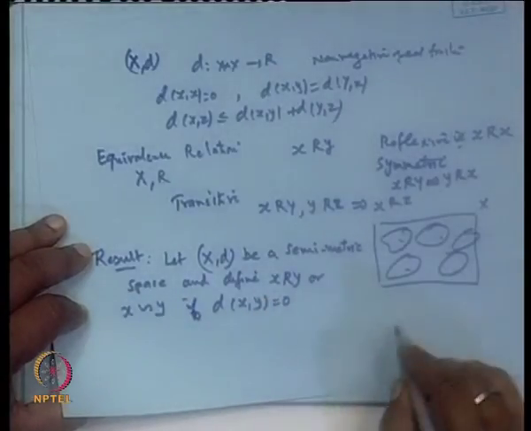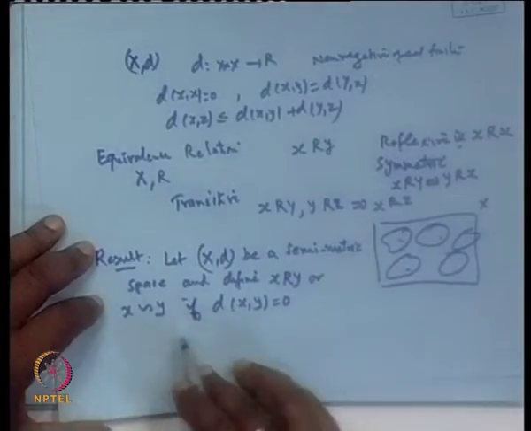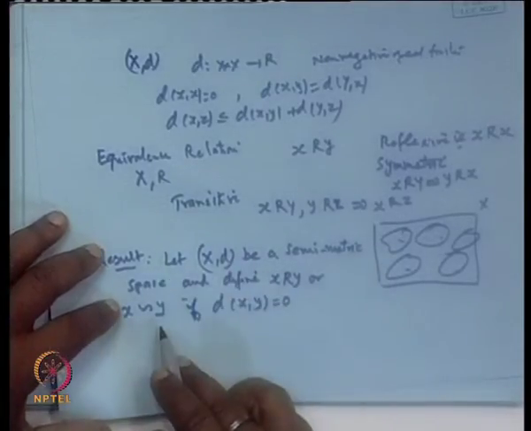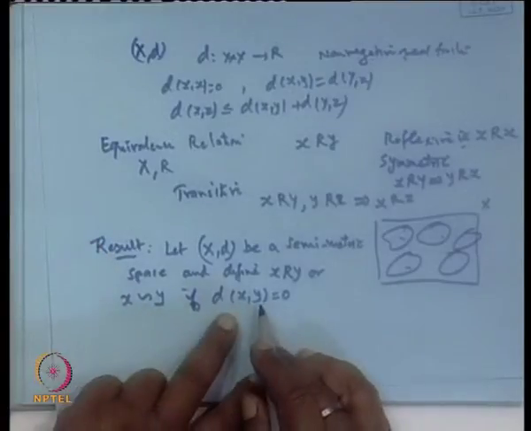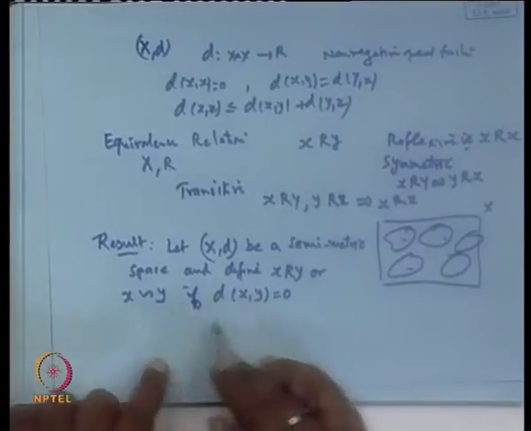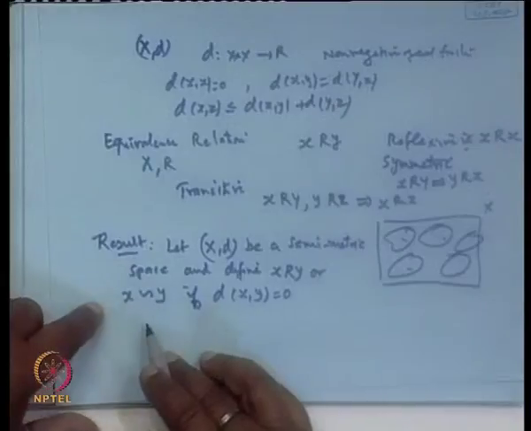Suppose X is a set and we are defining a relation between two points of the set. If the distance of x and y is 0, then those two elements are related.